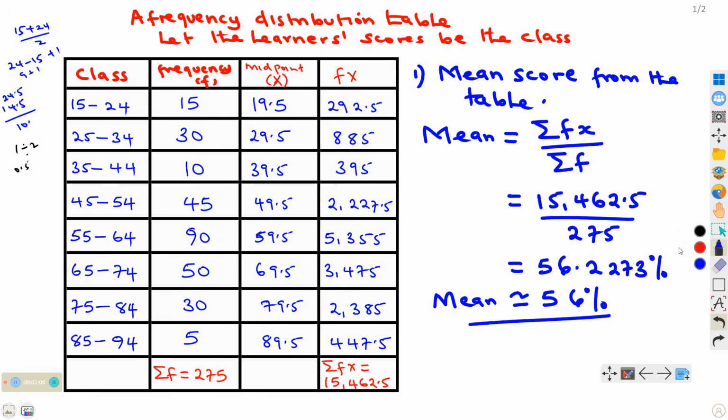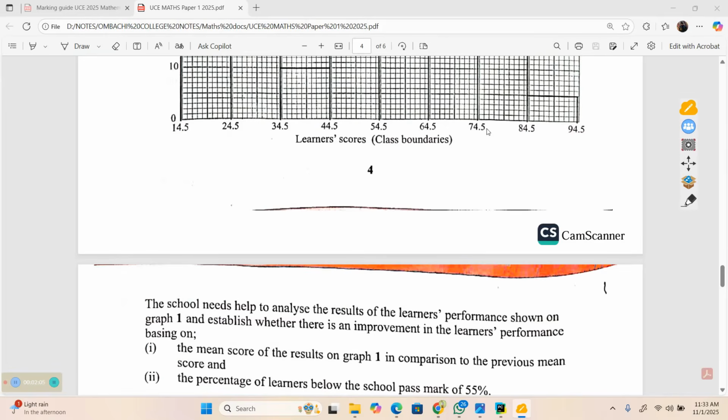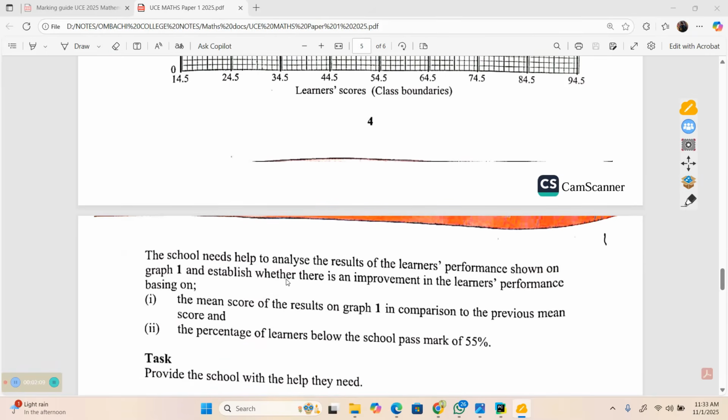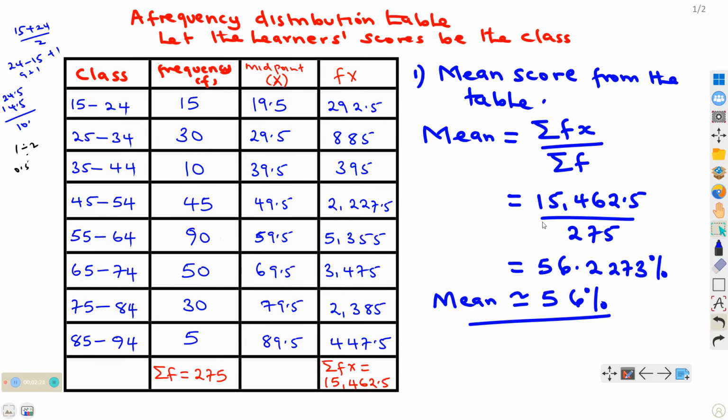So from here we need to establish whether there is an improvement in the learner's performance basing on the mean score of the results on graph 1 in comparison to the previous mean score. So let us compare the two means, this mean and the previous mean score.